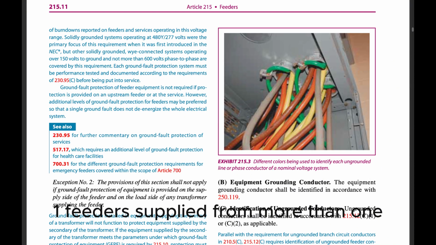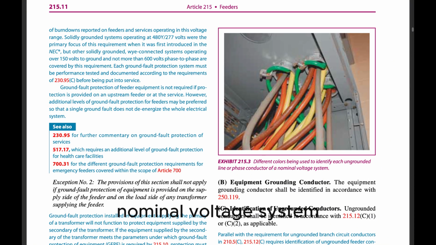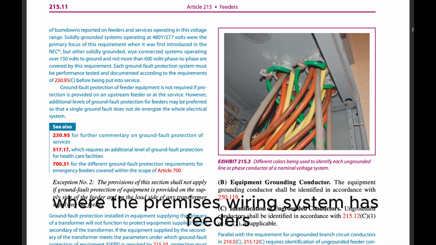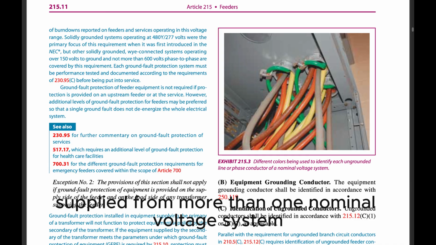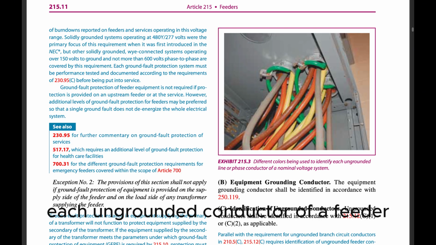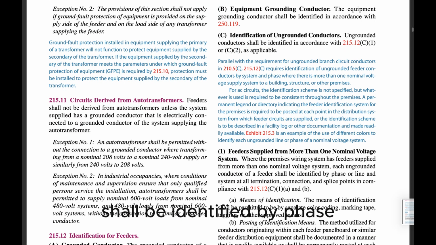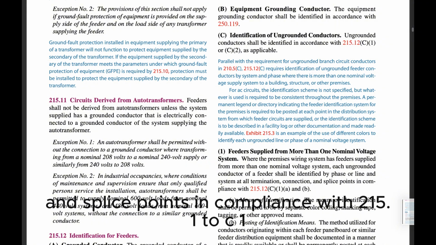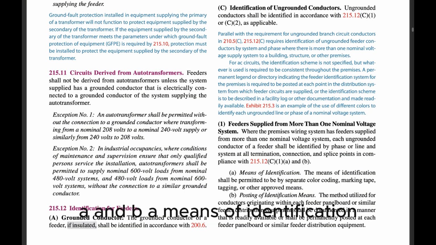(1) Feeders supplied from more than one nominal voltage system. Where the premises wiring system has feeders supplied from more than one nominal voltage system, each ungrounded conductor of a feeder shall be identified by phase or line and system at all termination, connection, and splice points in compliance with 215.12(C)(1)(a) and (b). (a) Means of identification.